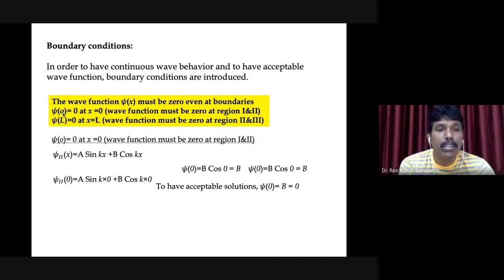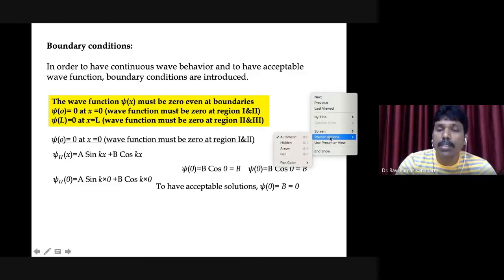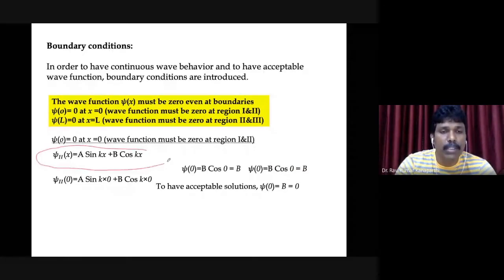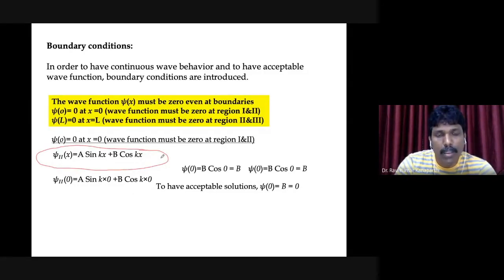What is the solution? The solution we have already found. The solution is going to be the linear combination of a sine and cosine function. Now, in order to have acceptable solutions, we have to impose the boundary conditions. First of all, we have to evaluate what happens at x equal to 0.